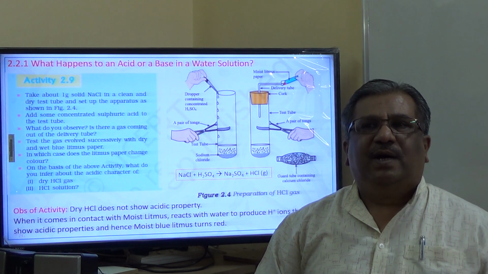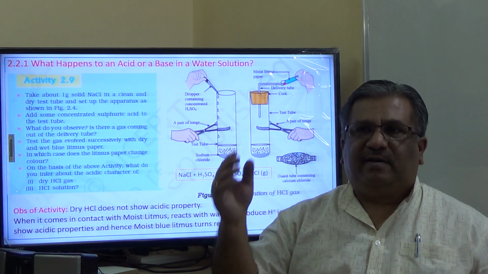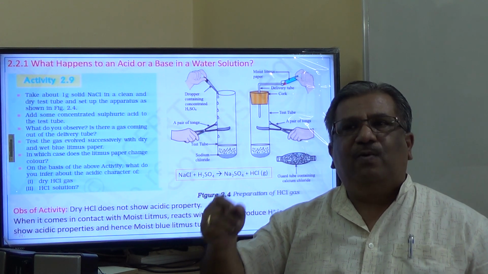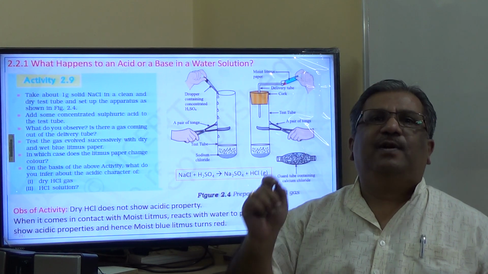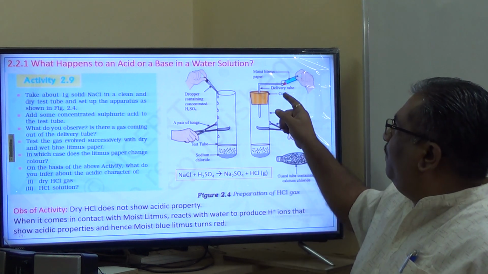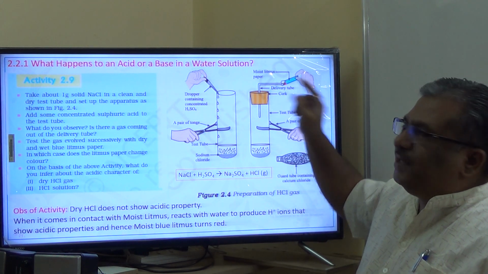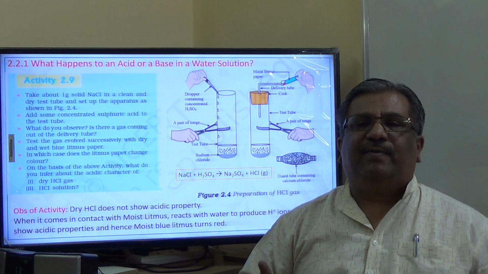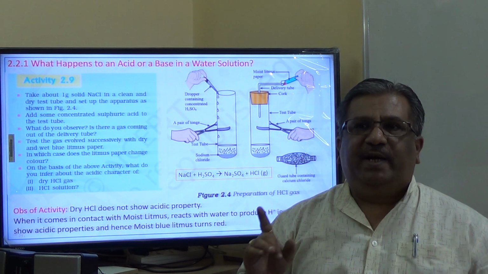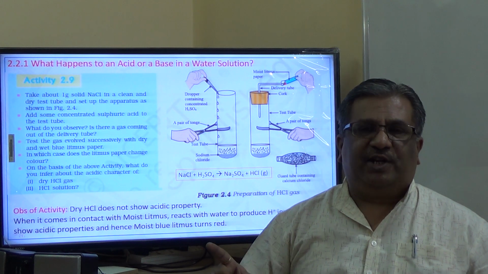Next, remove that paper and take a moist blue litmus paper. You bring it near the hydrogen chloride gas at the end of the test tube. In the first case, when the litmus paper was dry, we did not observe any color change.